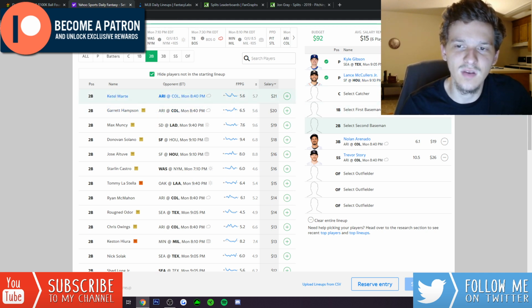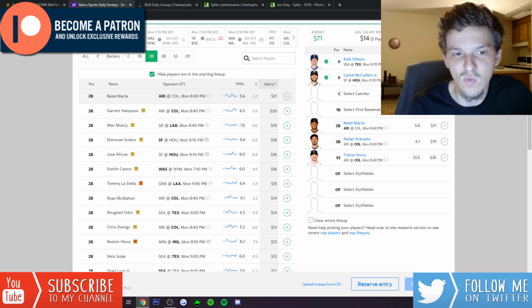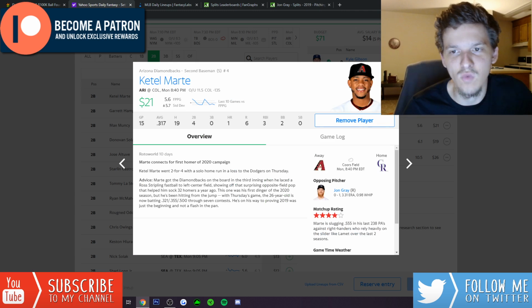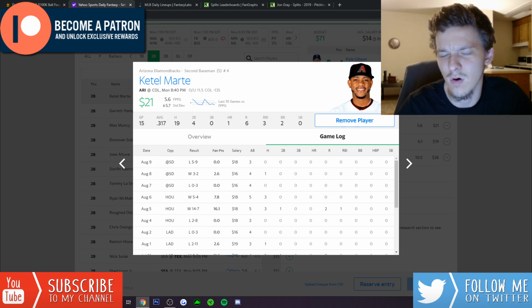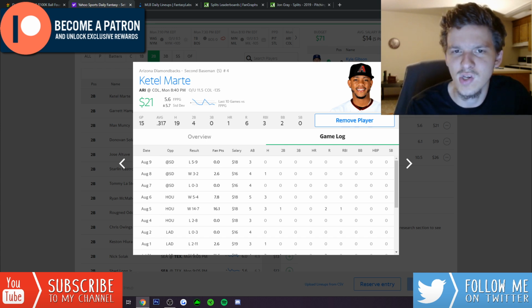I do like paying up for Ketel Marte. He's obviously one of the top second basemen on this slate. This is a guy that had great numbers against righties last season. He's a switch hitter, but I'm pretty sure his numbers are better against righties than lefties. Don't quote me on that. This is still a guy, though, that can hit well from both sides of the plate. Just a great hitter. He has power, has speed as well.